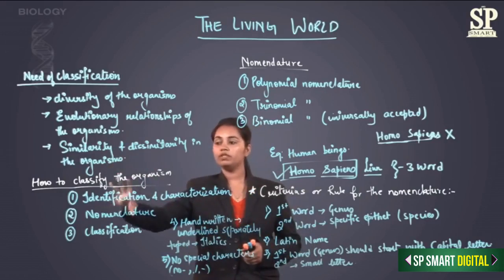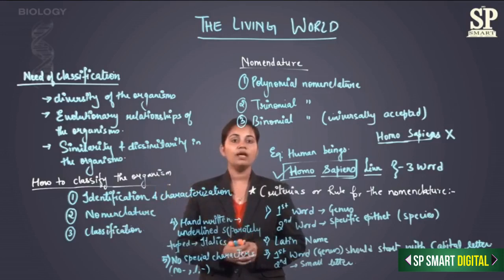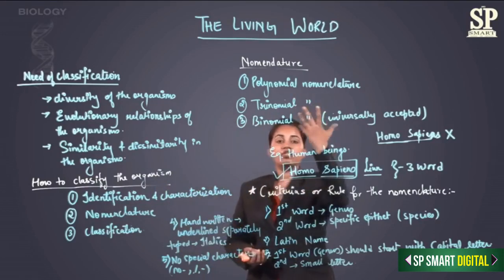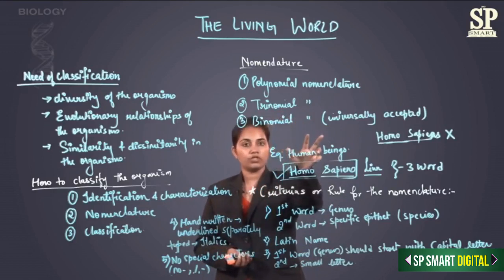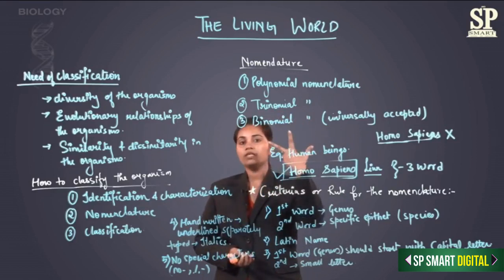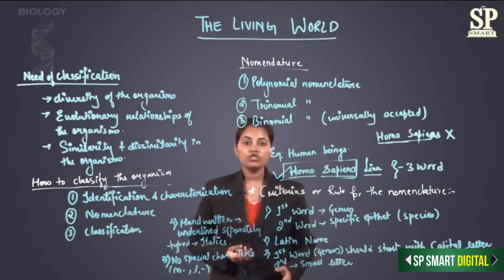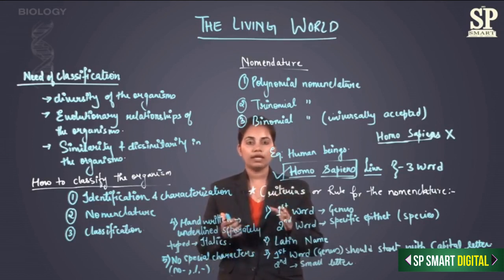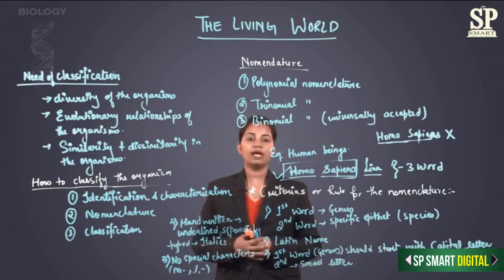These are the major steps: identification, characterization, nomenclature, and then finally classification. Nomenclature is of 3 types, and the universally accepted one is binomial nomenclature, meaning a 2-word name is given to the organism. This is the criteria by which I have to name the organism, and after naming it, we are going to classify the organism into its group.